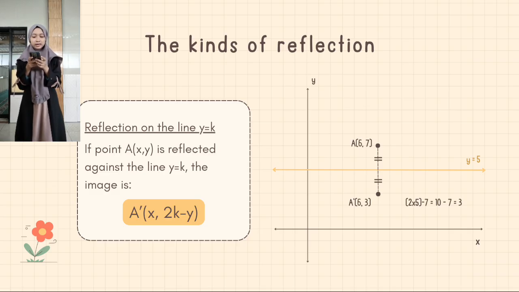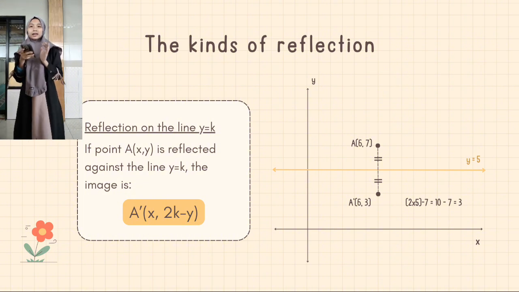If point A(x, y) is reflected against the line y equals k, the image is A'(x, 2k - y). For example, if point A(6, 7) is reflected against the line y equals 5, the image is A'(6, 3).